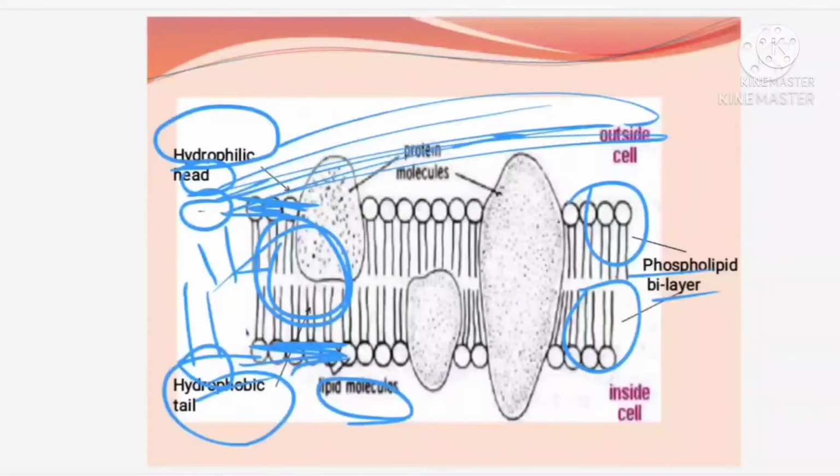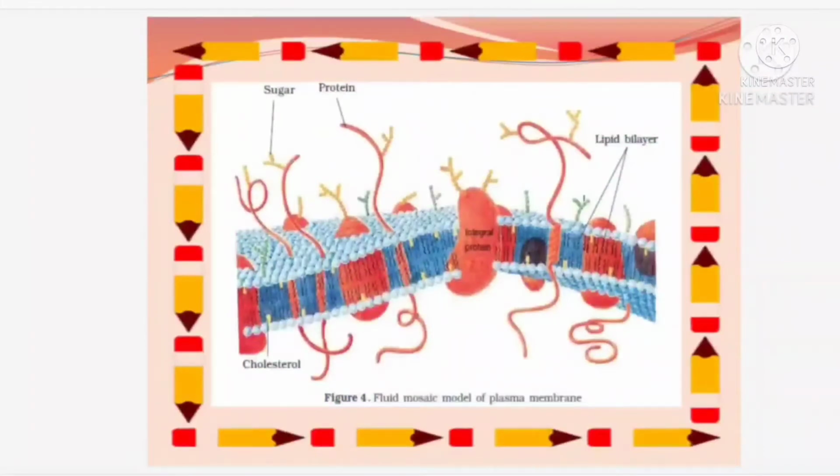Along with that, you can find many other things like glycogen granules present in between the cell membrane. You can find many proteins present in the cell membrane. Along with the phospholipid bilayer, there are proteins. This is a protein molecule, this is a protein molecule. This protein molecule can be of two types. One is your extrinsic protein and another one is your intrinsic protein.